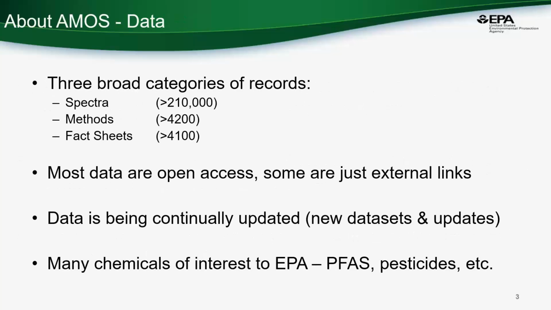There are three broad categories of records represented in the database. These include spectra. We have over 210,000 spectra. It grows weekly. Just this week, we are adding PFAS spectra from our own laboratories. We have 4,200 methods. We harvest these from various sources, including peer-reviewed articles, open access and closed access. We're pulling those methods from across government agencies, including all the way into Europe. Most data are open access, but in some cases, we do just have external links to other systems online.